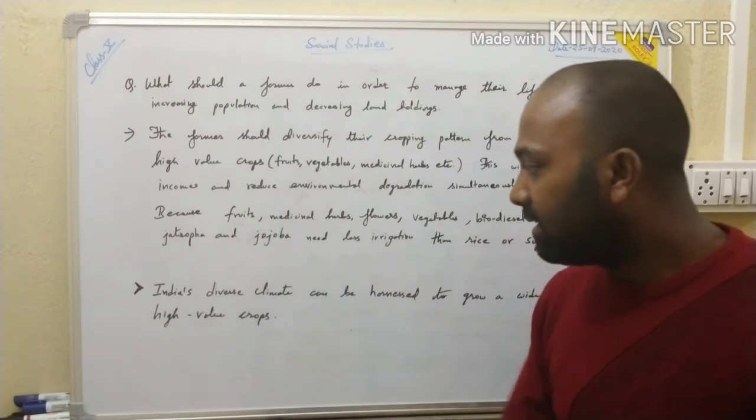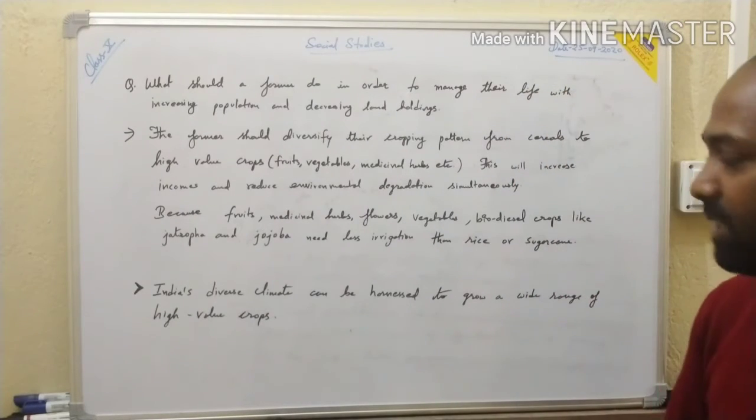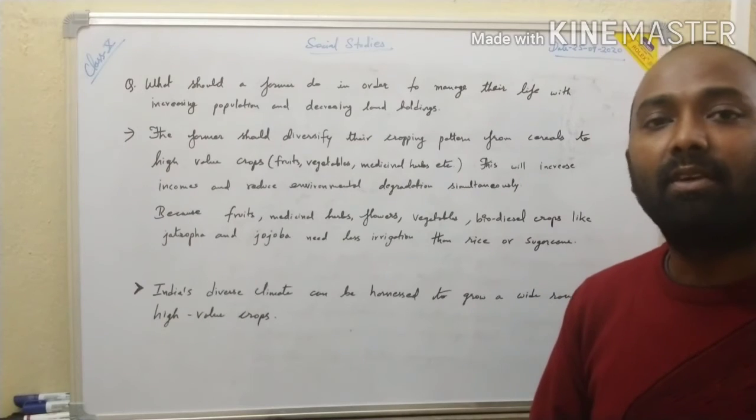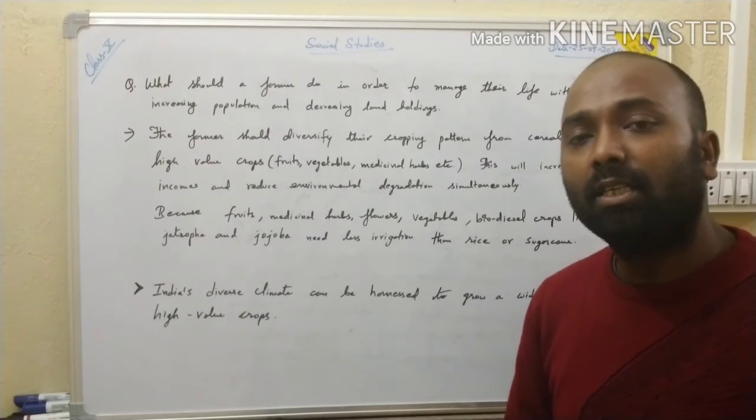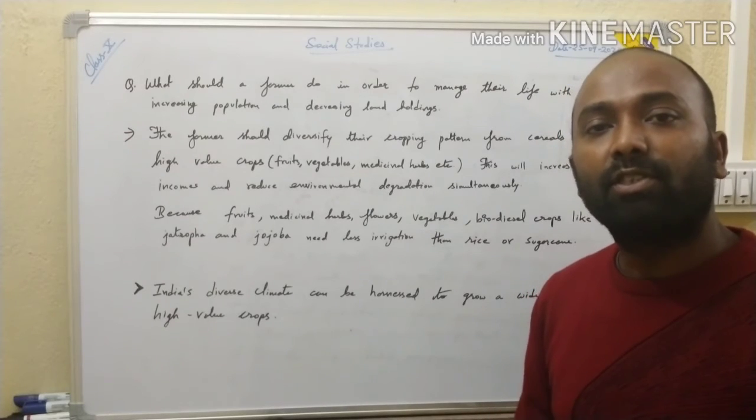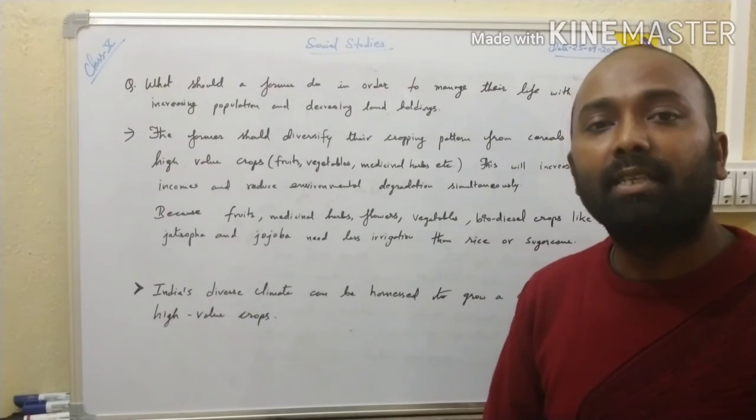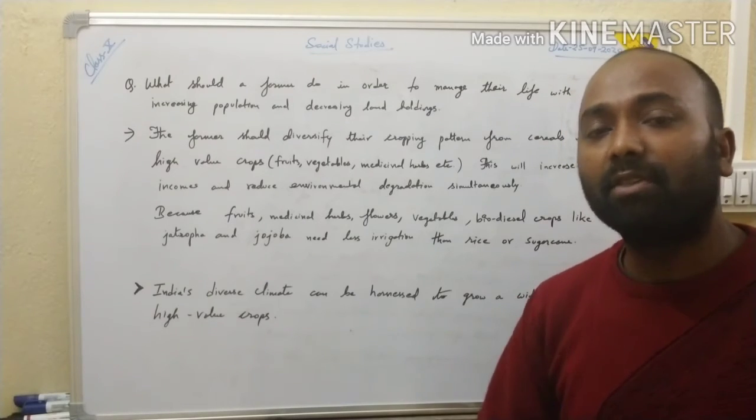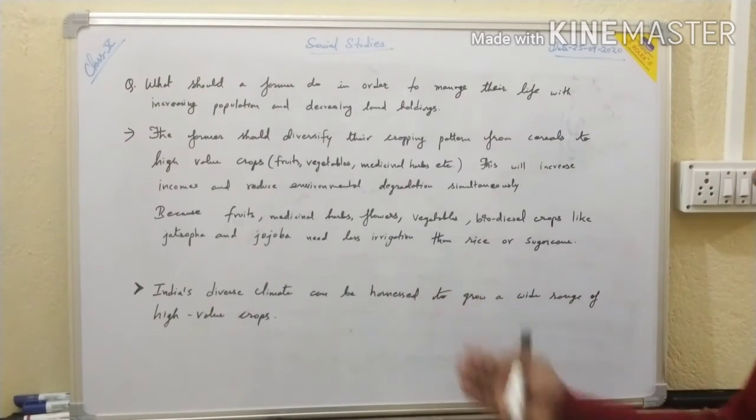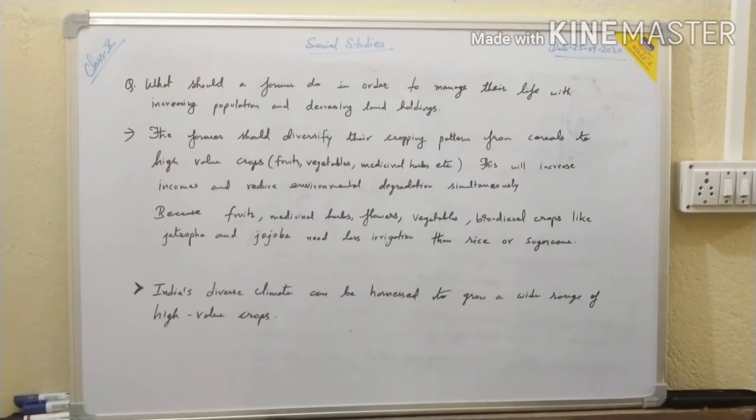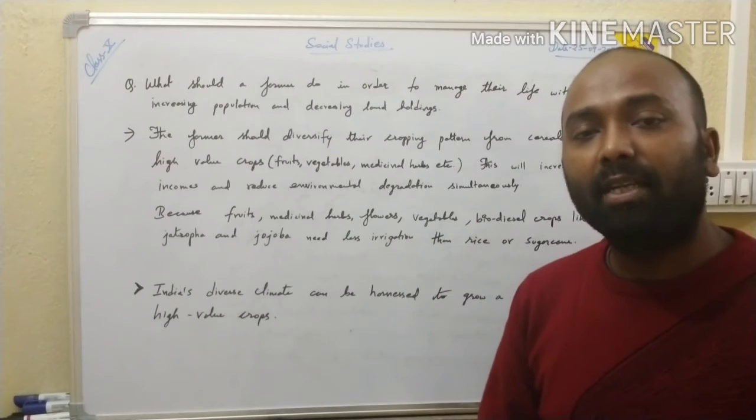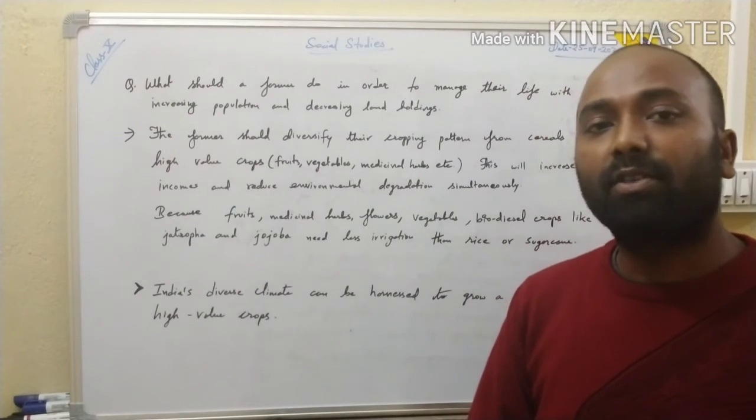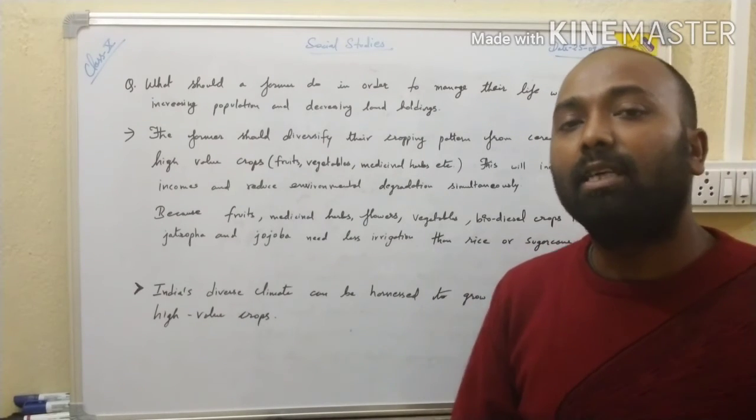Okay, now let us understand about India's diverse climate. You know that the climate in North India is different from South India. The climate of coastal regions is also different from the continental region. Because of this diverse climate, people can harness it to grow a wide range of high value crops. What this means is that if people grow high value crops according to the climate, then they can earn more profit.